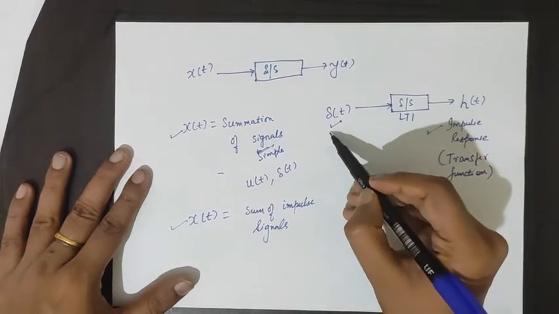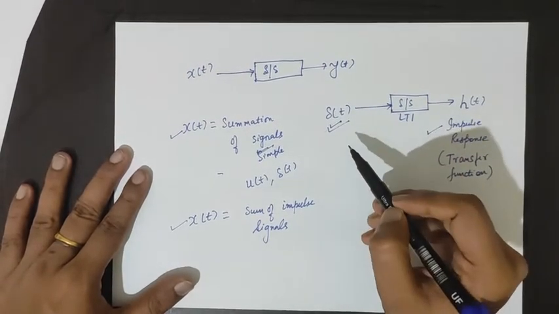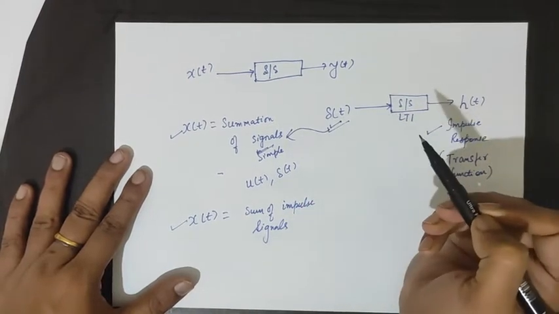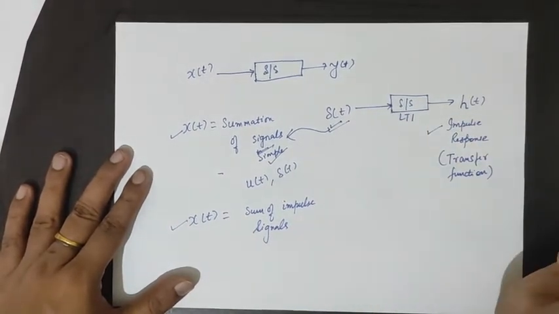Now why do we choose del of t as the simple signal?